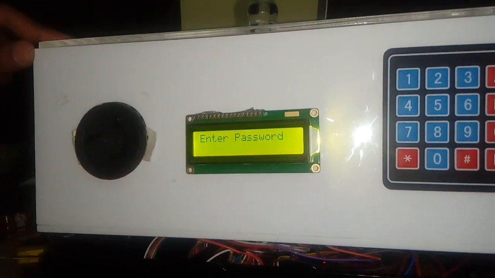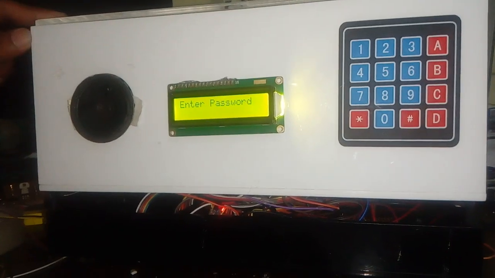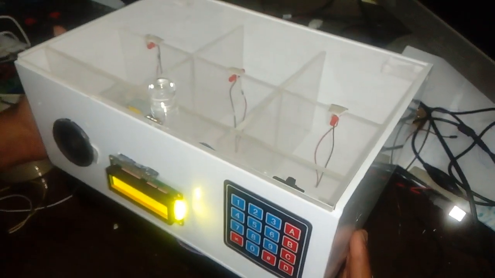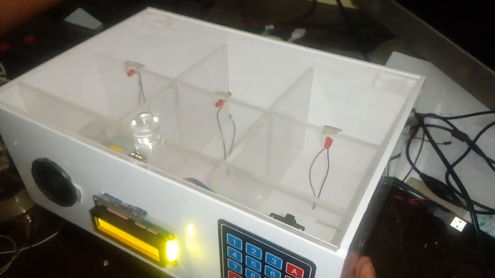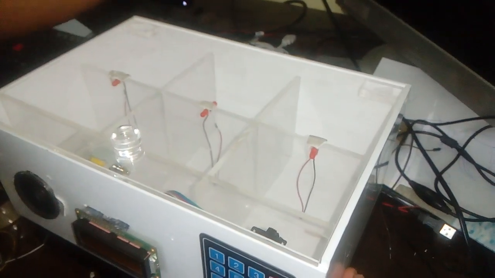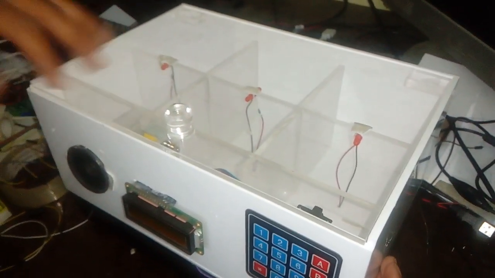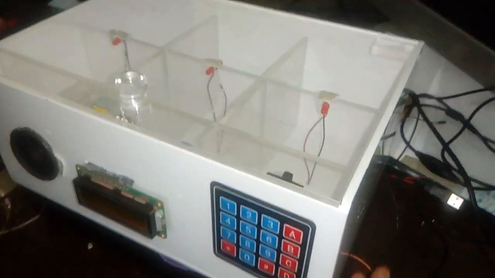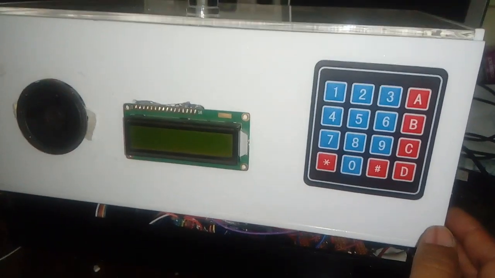This is a prescription reminder project. This project is mainly made for patients to remind them of what time the medicine should be taken. If the patient is not taking the medicine, then a message will automatically be sent to the concerned person, or you can say doctors. Now from here, one password system is given to the patient.